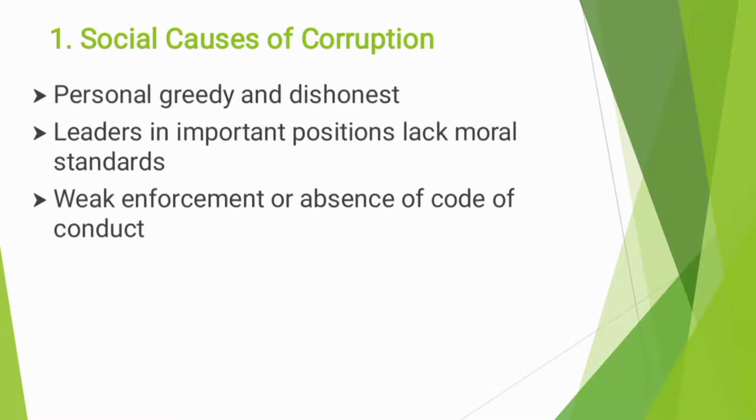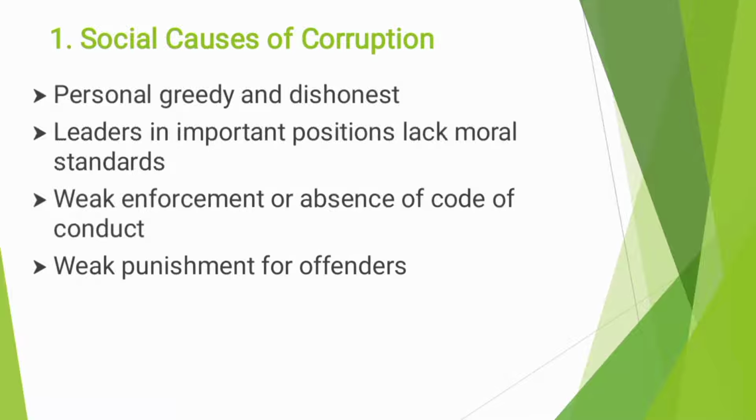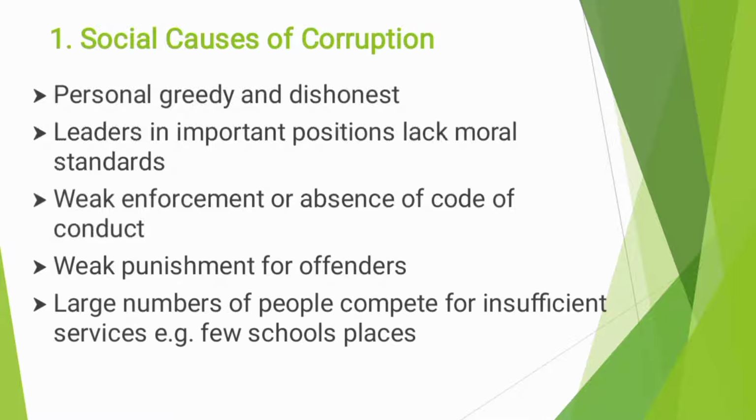Leaders in important positions lack moral standards. Weak enforcement or absence of a code of conduct. The code of conduct, we're talking about the constitution here. Are you enforcing the laws that talk about corruption? Weak punishment for offenders. Large numbers of people competing for insufficient services.